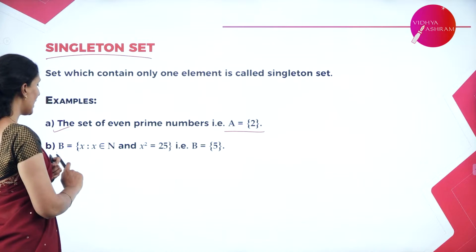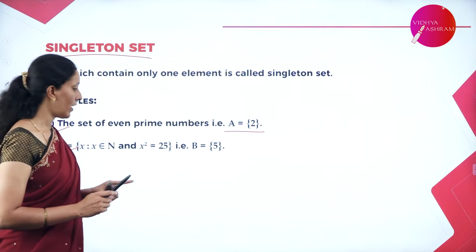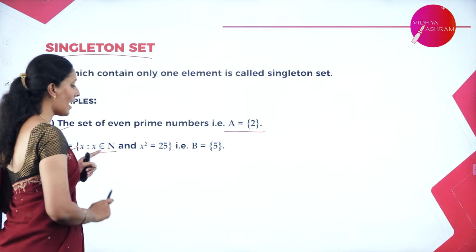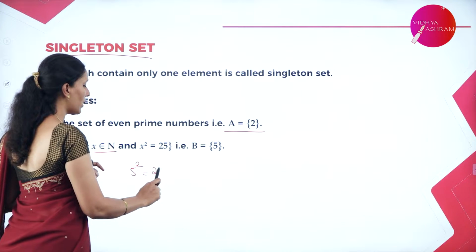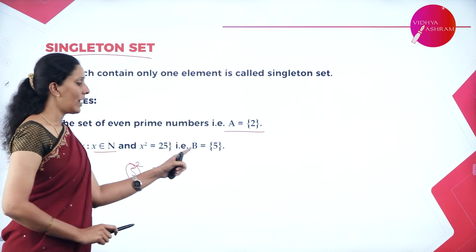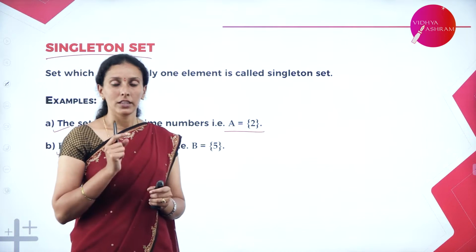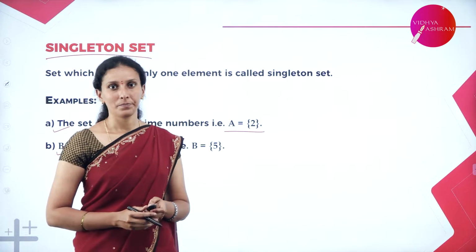Next one is x belongs to a natural number and x square is equal to 25. When I say x square is equal to 25, there is only one natural number 5 whose square is equal to 25. So therefore, we have set B is equal to 5 as an element inside the set. Therefore, that is also an example for singleton set.